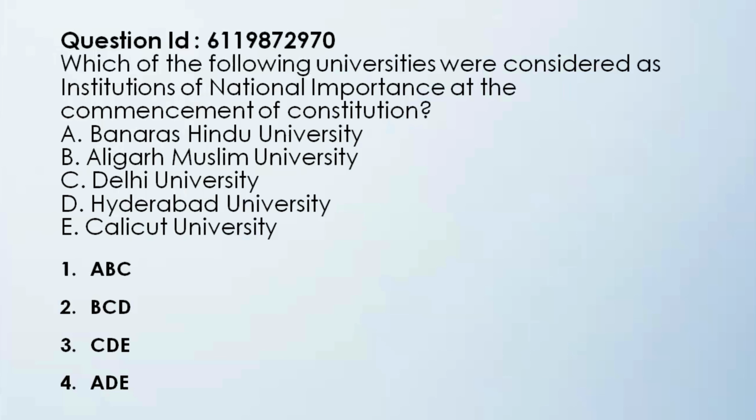Or on the other hand, if you're very confident of a particular university being an institution of national importance, then you can start eliminating a few options. I hope you have chosen your answer, and of course, ABC is the correct answer. Option 1, that is Banaras Hindu University, Aligarh Muslim University, and Delhi University were all institutions of national importance at the commencement of our constitution.